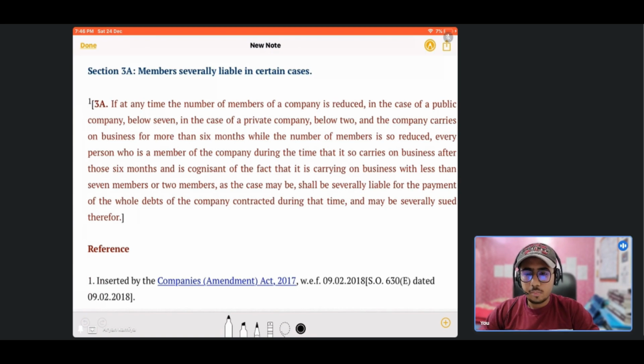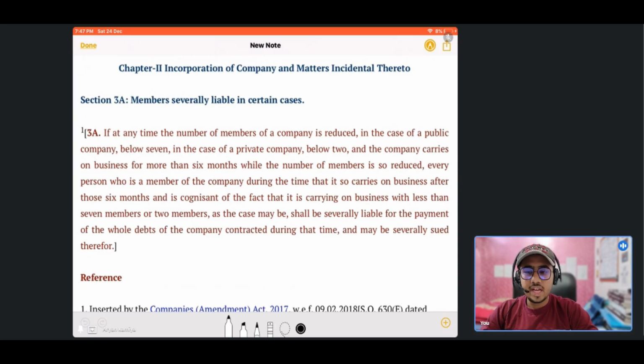This section was not previously in the Companies Act 2013 but was inserted through an amendment in the year 2017. As we know, the minimum limit of number of members in a public company is 7 and in a private company it is 2. So what happens if the number of members falls below this minimum limit and the company still continues to carry on its business without